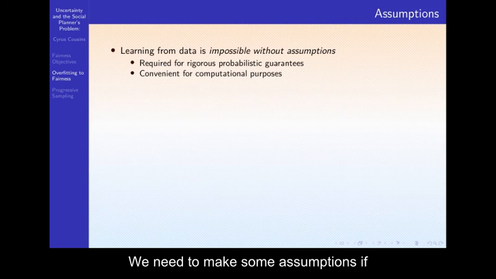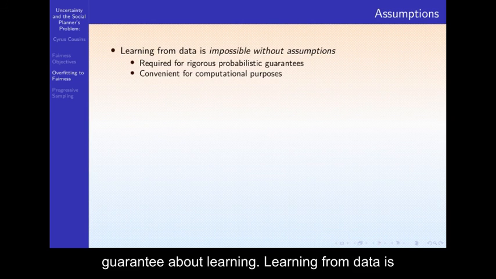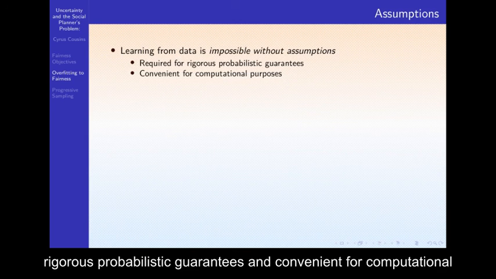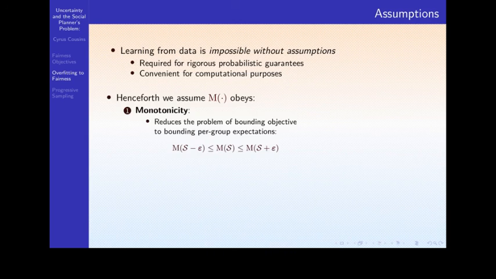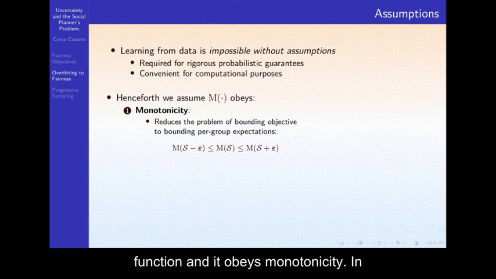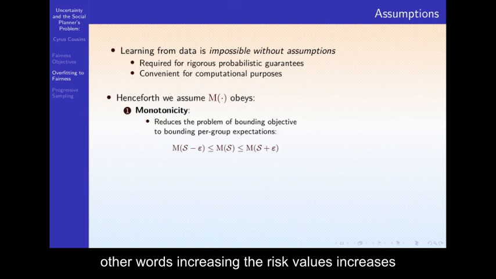We need to make some assumptions if we want to have any sort of guarantee about learning. Learning from data is impossible without assumptions. These are required for rigorous probabilistic guarantees and convenient for computational purposes. Henceforth, we assume we're talking about a Malfare function, and it obeys monotonicity. In other words, increasing the risk values increases the Malfare, and decreasing them decreases the Malfare.